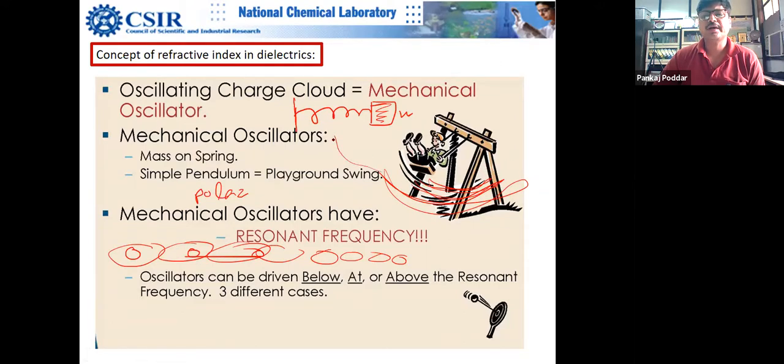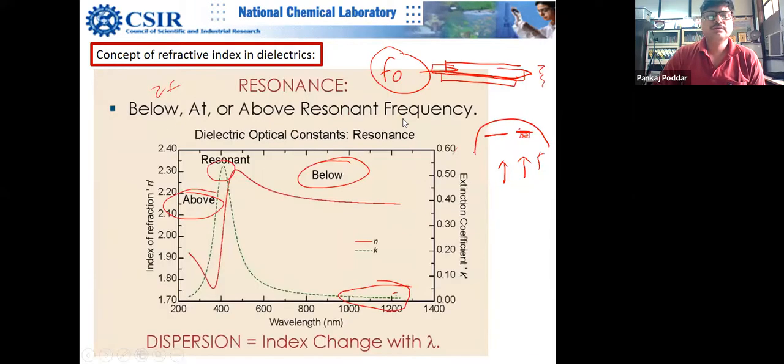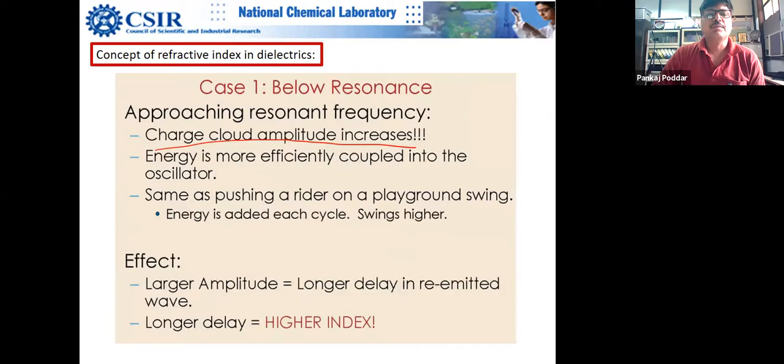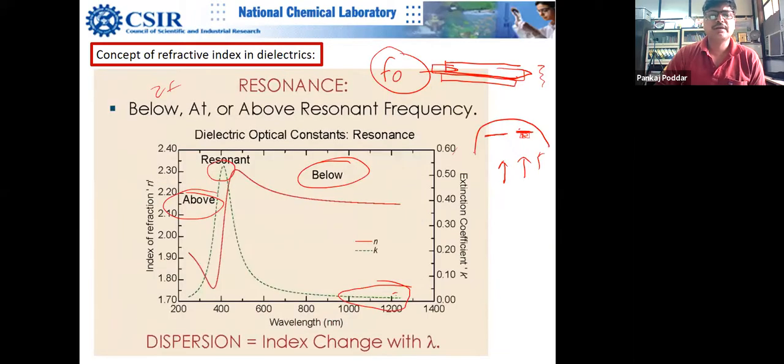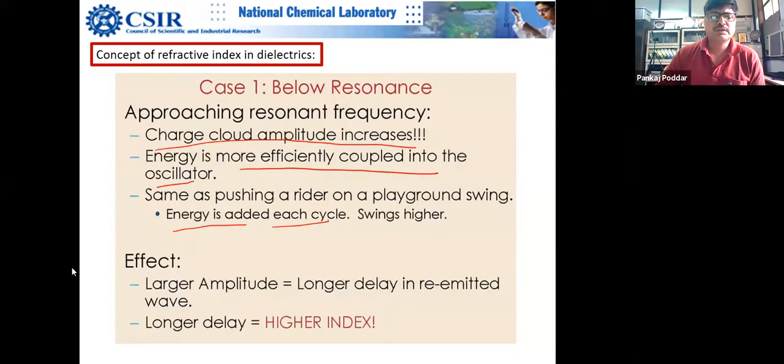You go really very high, and then you come back, and you say, okay, that's the highest amplitude. So energy is more efficiently coupled to the oscillator, right? Energy is added to each cycle and the swing goes higher and higher. So you can see that it is going up. But basically it goes towards larger amplitude and longer delay in the re-emitted light. So there is a phase lag, increasing phase lag.